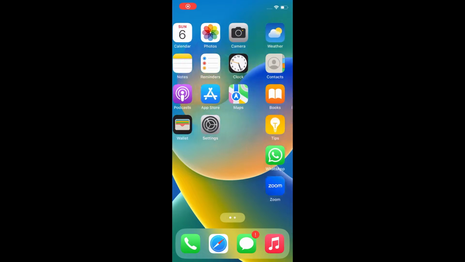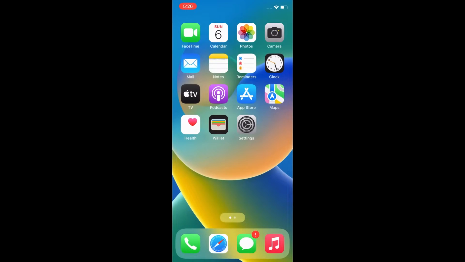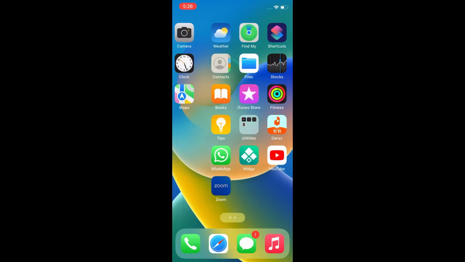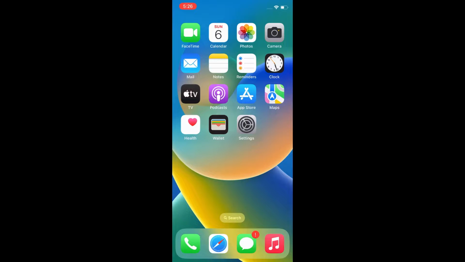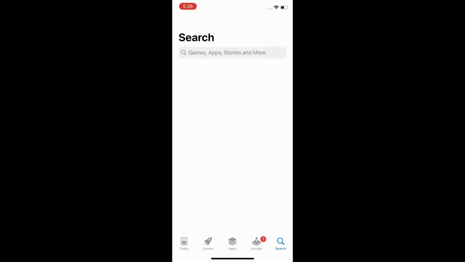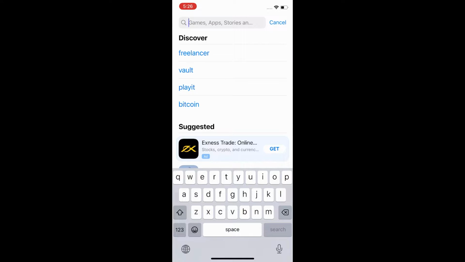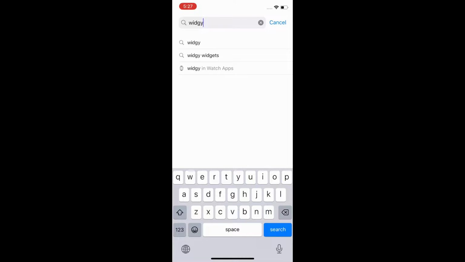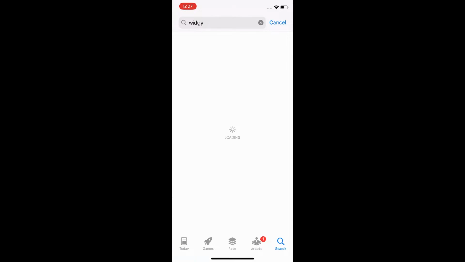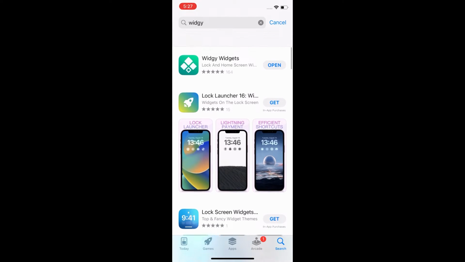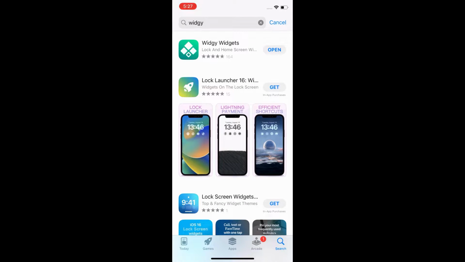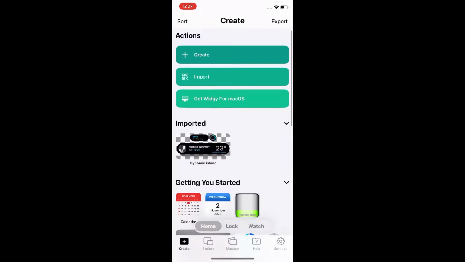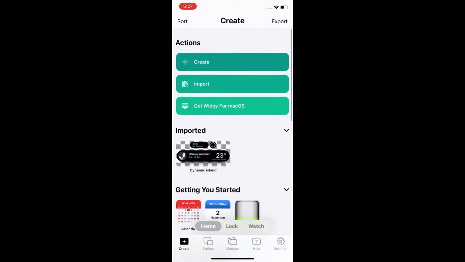In this video, I'm going to teach you how to add dynamic island on iPhone in iOS 16. So first open the App Store on your iPhone. Here you have to search widgets. So this is the icon of widgets app you have to install on your iPhone. I have already installed it, so I am opening this.